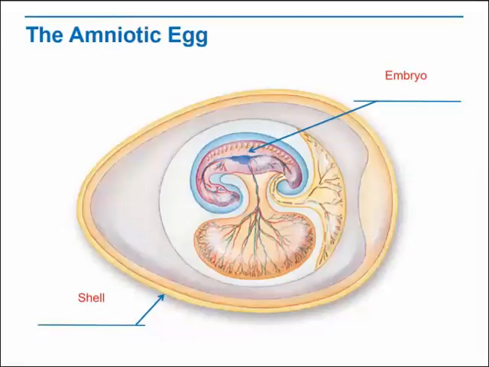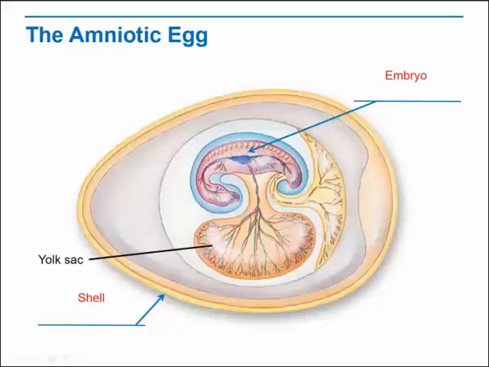The amniotic egg is one of the most important vertebrate adaptations to life on land. An amniotic egg contains several membranes and an external shell. Although it is waterproof, the eggshell is porous, allowing gases to pass through. The shell of a reptile egg is usually soft and leathery, while the shell of a bird egg is hard and brittle.